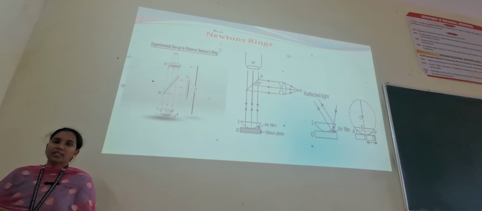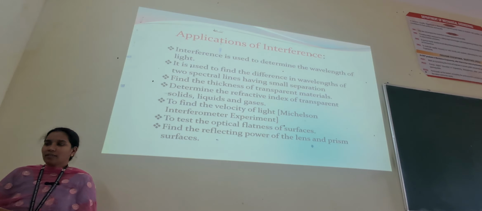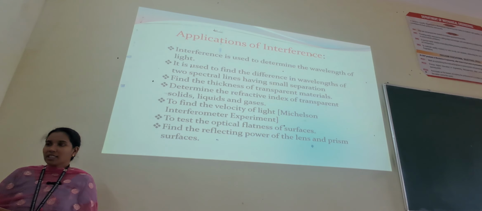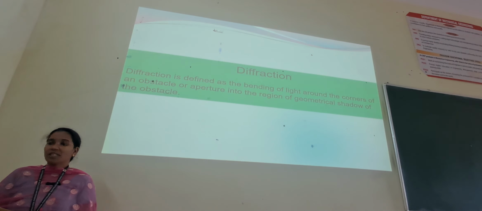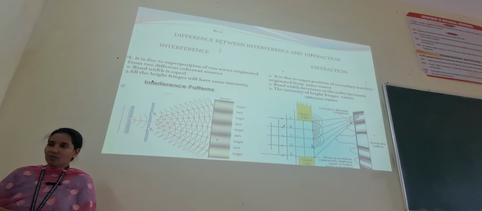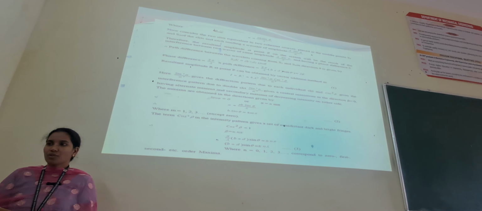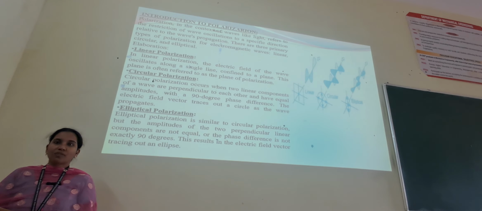The principle involved in Newton rings is interference. Change in intensity at the point of superposition is nothing but interference. We can see the formation of fringes, dark and bright consecutive rings, the condition for the bright ring and the condition for the dark ring. Then we have seen the applications of interference. The second topic is diffraction, which is known as the bending of light rays around the corners of an obstacle. We have studied the differences between interference and diffraction, Fraunhofer diffraction due to a single slit, Fraunhofer diffraction due to a double slit, and the applications of diffraction.